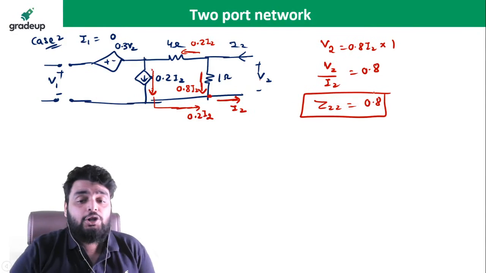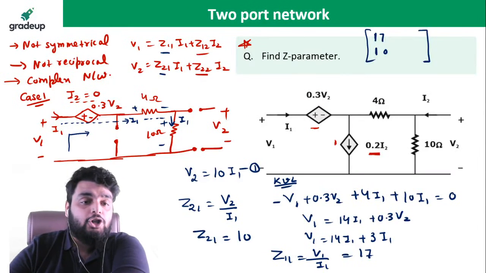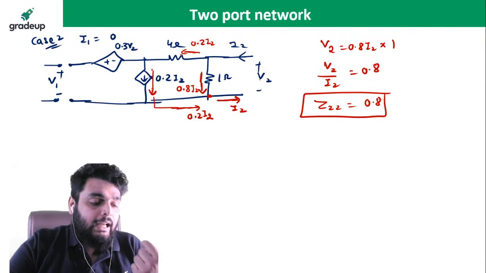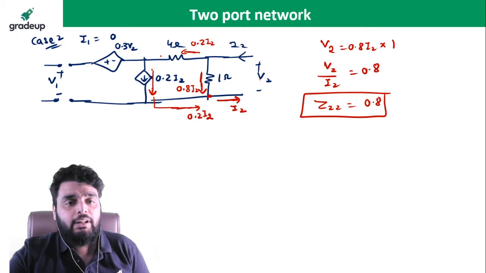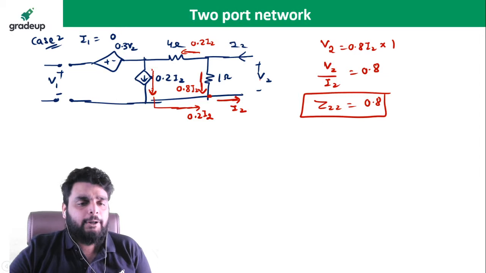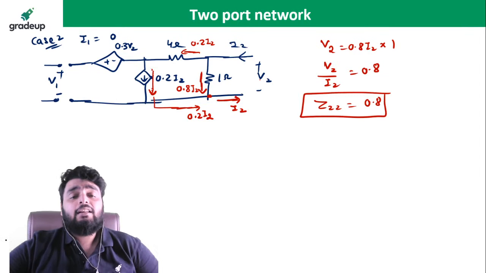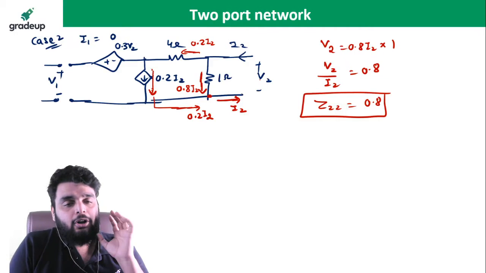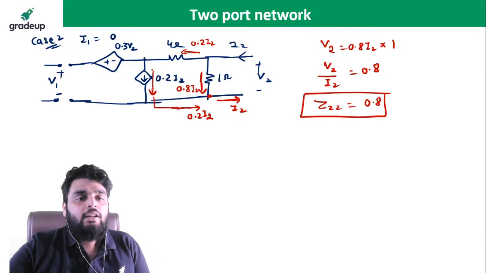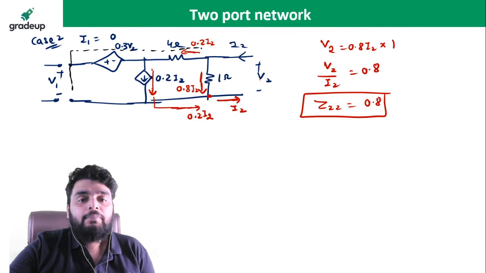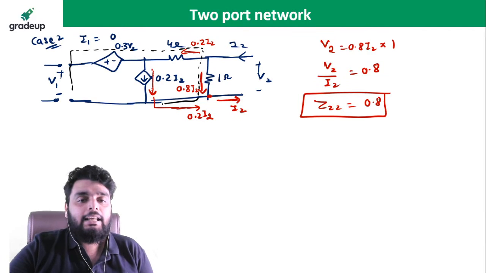Now the next ratio that I want to find out is the ratio between V1 and I2. So for finding a ratio between V1 and I2, I need to apply the KVL. Now see here, in which loop should I apply the KVL? Very important. I told you in the starting class also, if a loop contains a current source, then you cannot apply the KVL. Okay. So see here, I will apply the KVL in the outer loop.